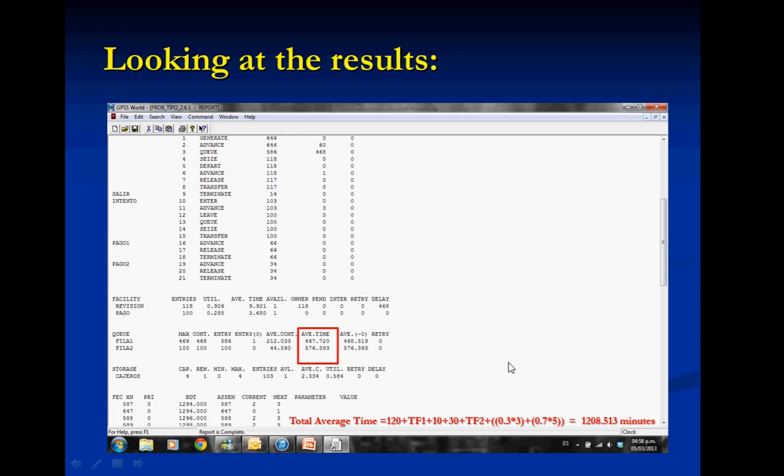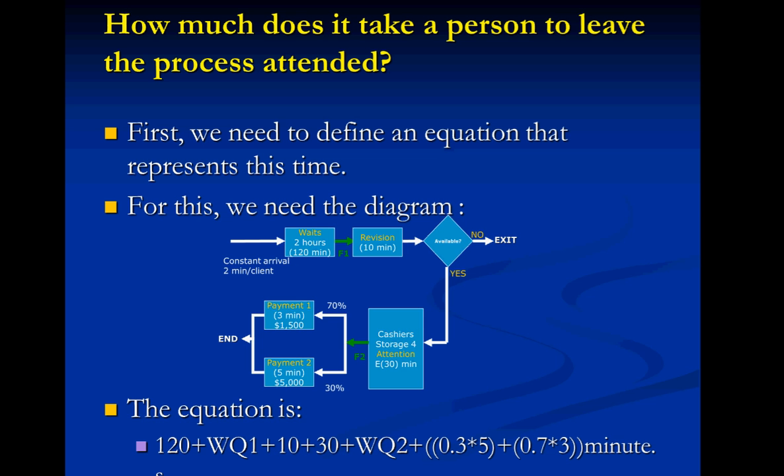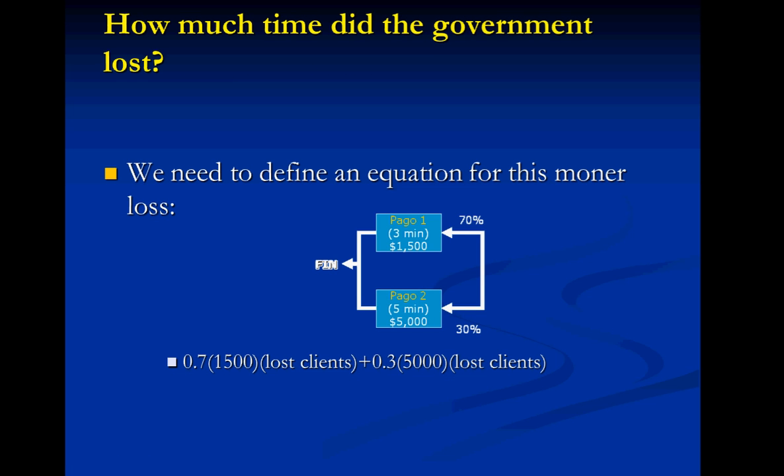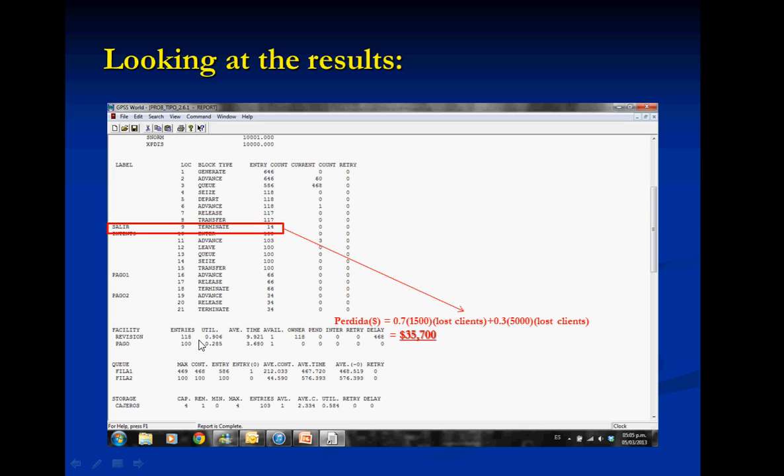What lost clients? The ones that went away in this part of the program. We need to establish this. And for this, we just need to read the results and see how many lost clients we had.